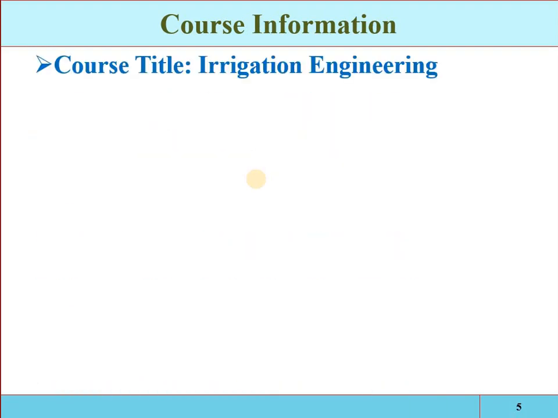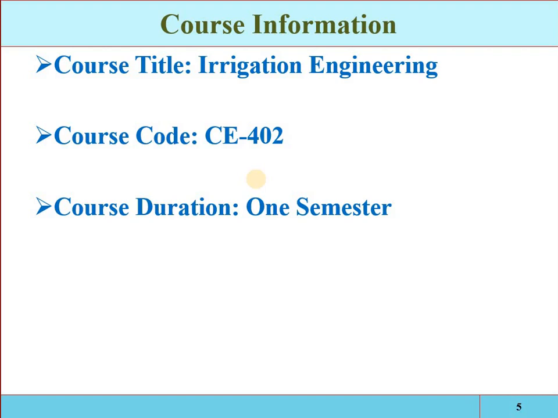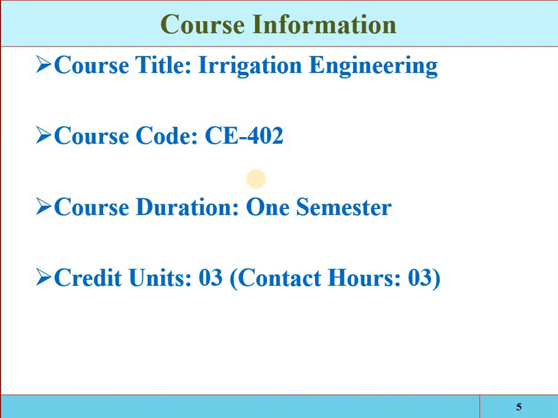So the course name is irrigation engineering. Its code is CE402. The course duration will be one semester, and there will be 15-16 weeks of classes, and 3 credit hours per week. We will have a 3-hour class. There is no prerequisite for this course, since it is a basic, depth and breadth course. So first we will have some introductory points in each and every topic, and then we will be going into depth of those topics for designing, planning and management purposes.